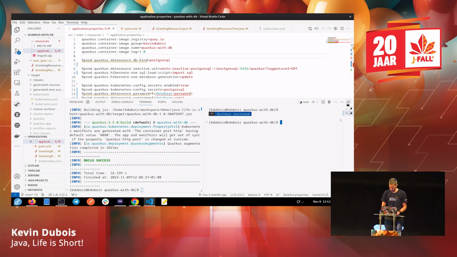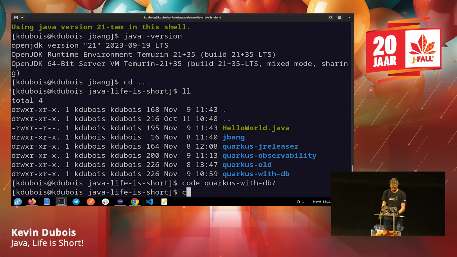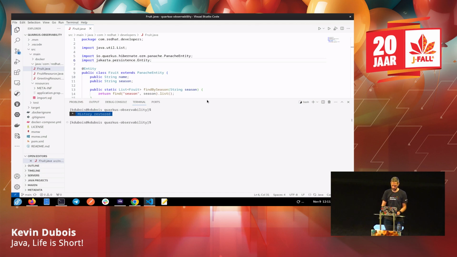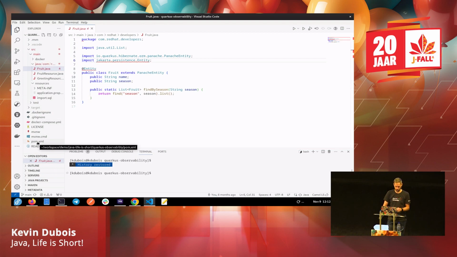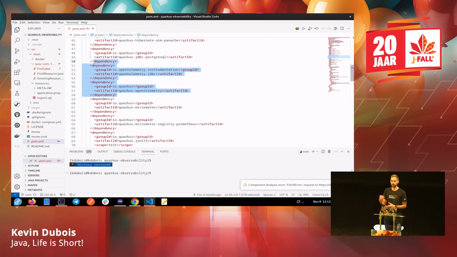So I'm going to close this and close this, and we'll go back to our terminal because I have another project here, code quarkus-observability. If you're interested in seeing this code, I pushed it all to GitHub, so you should be able to find it there too. They're simple examples, but they make it a little bit handy. You can see here in my pom.xml, I added an OpenTelemetry dependency and then an OpenTelemetry JDBC dependency. By just adding those dependencies, we can now start generating some interesting data.